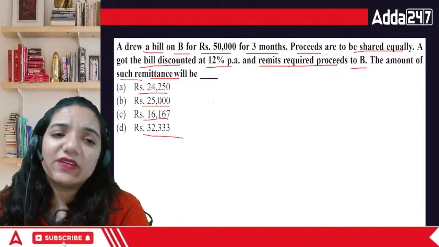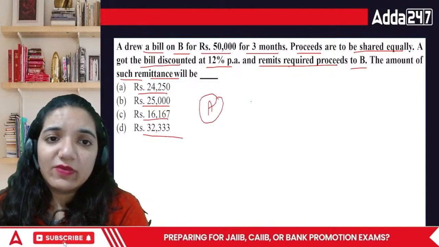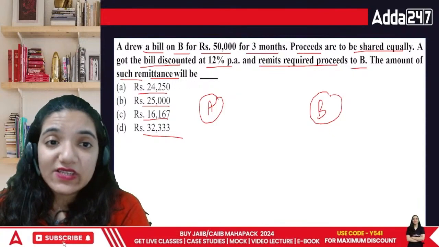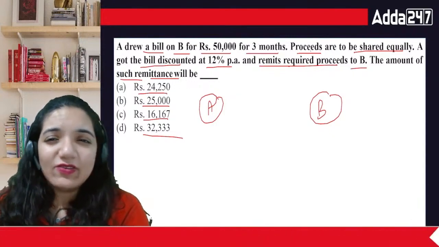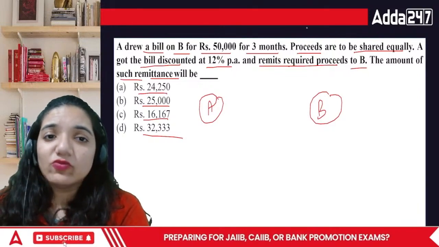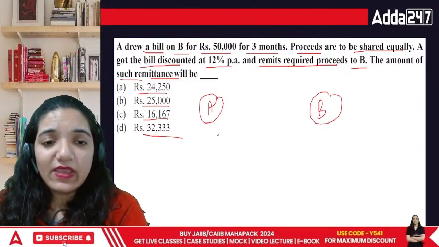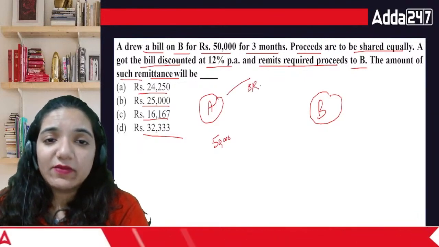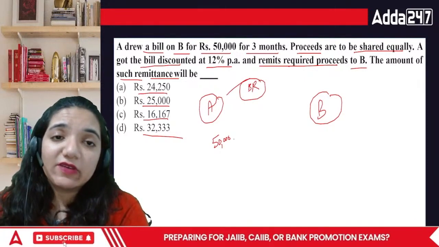Now what does this mean? A drew the bill on B. It was for 3 months. Proceeds were to be shared equally. They drew the bill and then they thought, okay, let's sell it to the bank. They sold it to the bank. A sold the bills receivable to the bank, but the bank said, I will not give you 50,000.